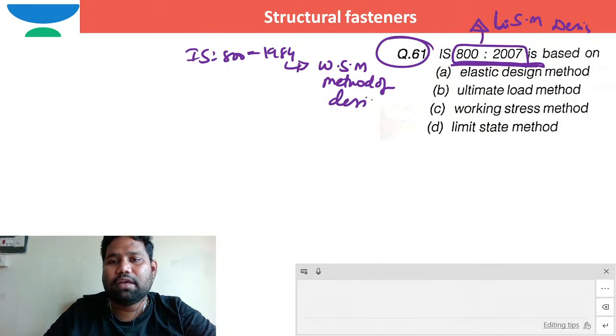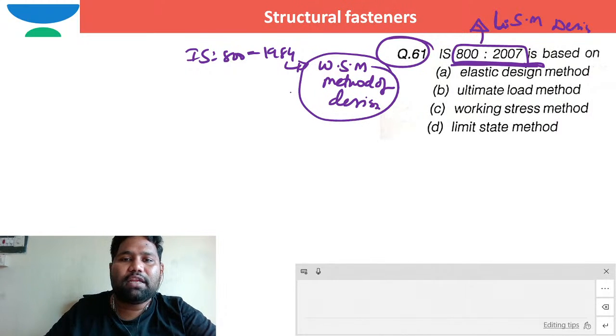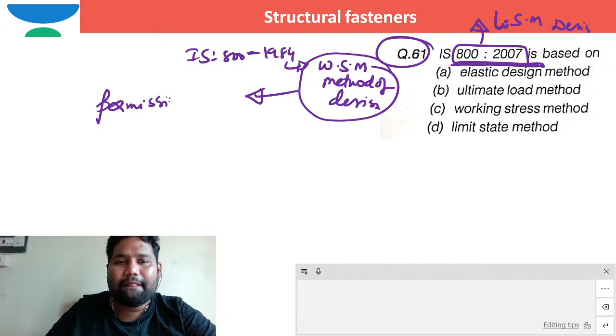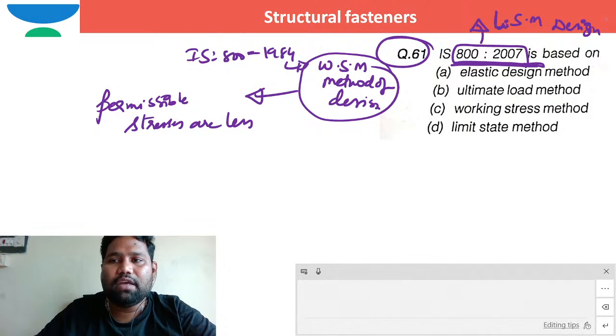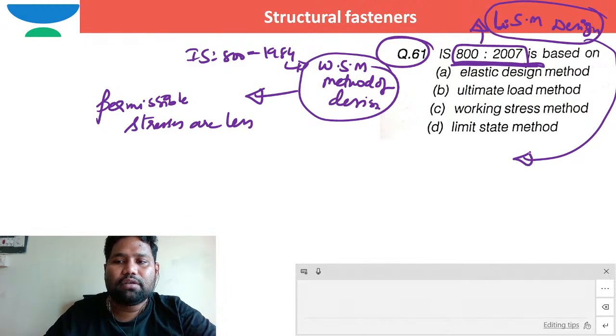In working stress method of design, the permissible stresses are less. Whereas in limit state method of design, permissible stresses are up to the actual extent. Permissible stresses are somewhat increased, up to the realistic value, I can say.